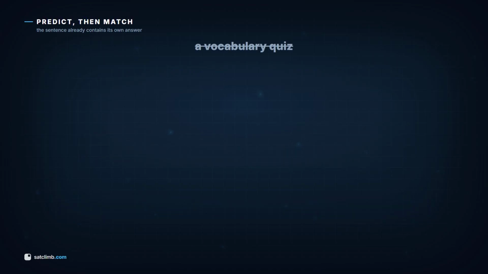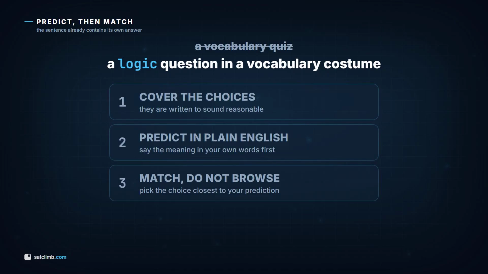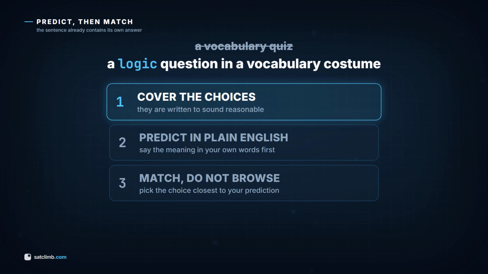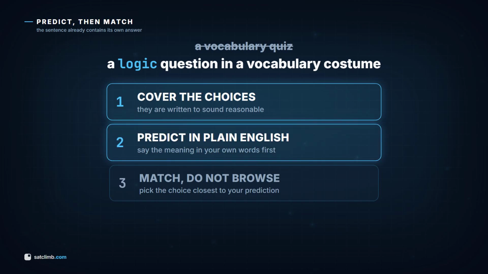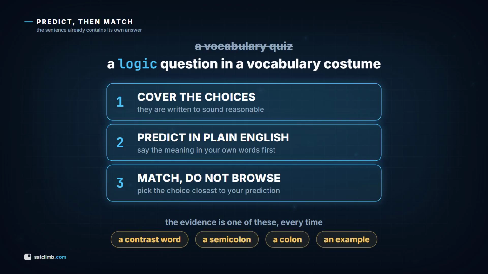Words in context is not a vocabulary quiz. It is a logic question wearing a vocabulary costume. So use 3 steps. 1. Cover the choices. 2. Read the sentence and predict a plain English word in your own head. 3. Match your prediction to the closest choice. The sentence always carries the evidence: a contrast word, a semicolon, a colon, or an example that spells the meaning out for you.